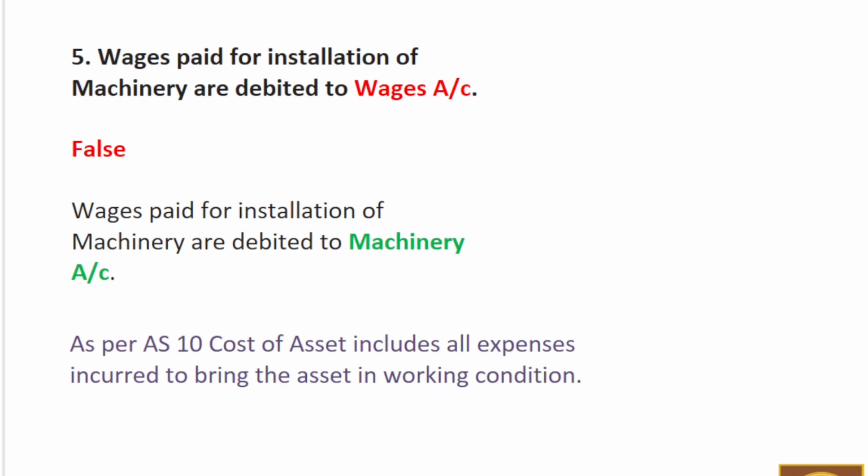So whatever expenses we are incurring, right from transportation, construction, installation, coloring, repairing, wages, all such expenses are not transferred to expense account, like wages are not transferred to wages account, but they are transferred to machinery account and added to the cost of asset. They are debited to machinery account. Here wages are added to the cost of machinery.